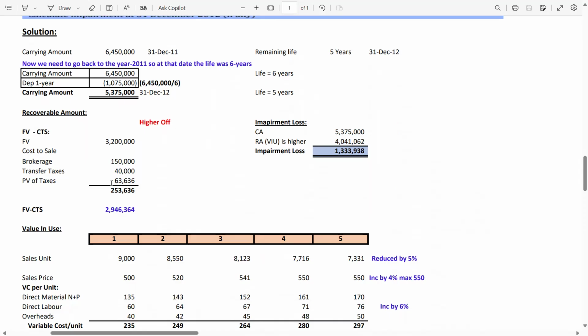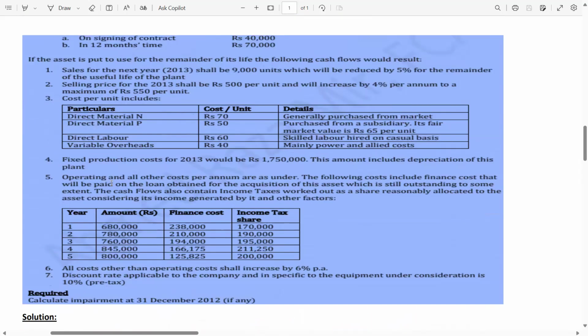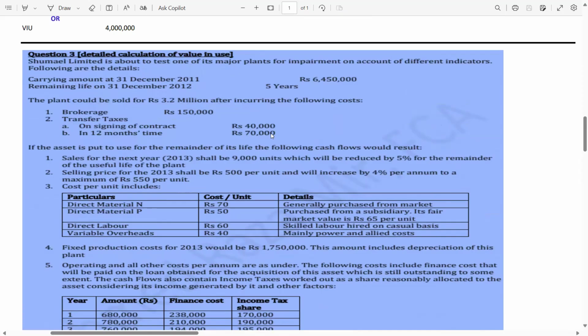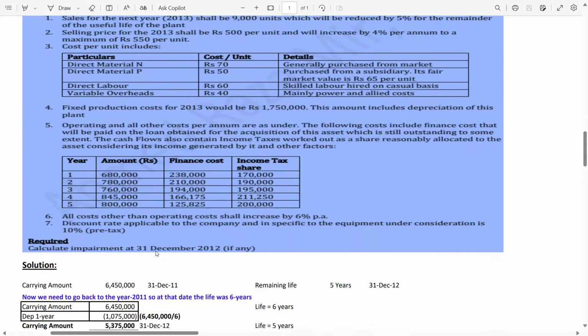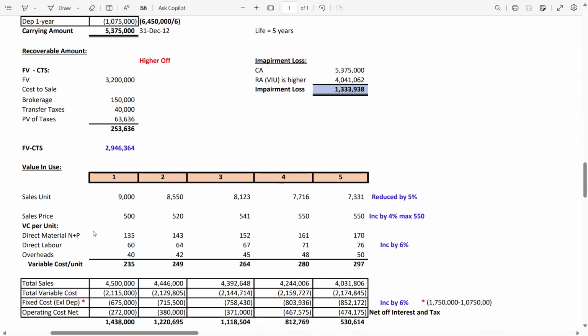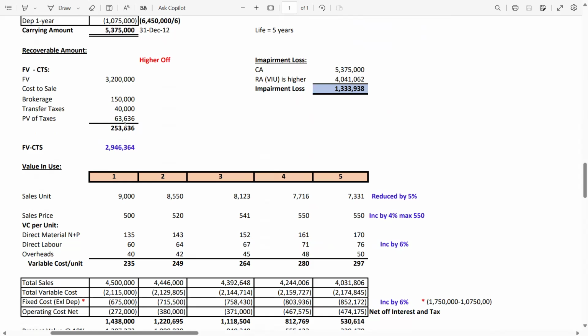How to calculate the present value? Let me show you. 70,000 divided by 1.1. Why 1.1? Because the discount rate is 10%. So 1.1 raised to the power 1, you will get the present value of 63,636. Once you add these three, you will get 253,636. 3.2 million minus 253,636, you will get the fair value less cost to sell, which is 2,946,364. Now you are done with one component of recoverable amount.